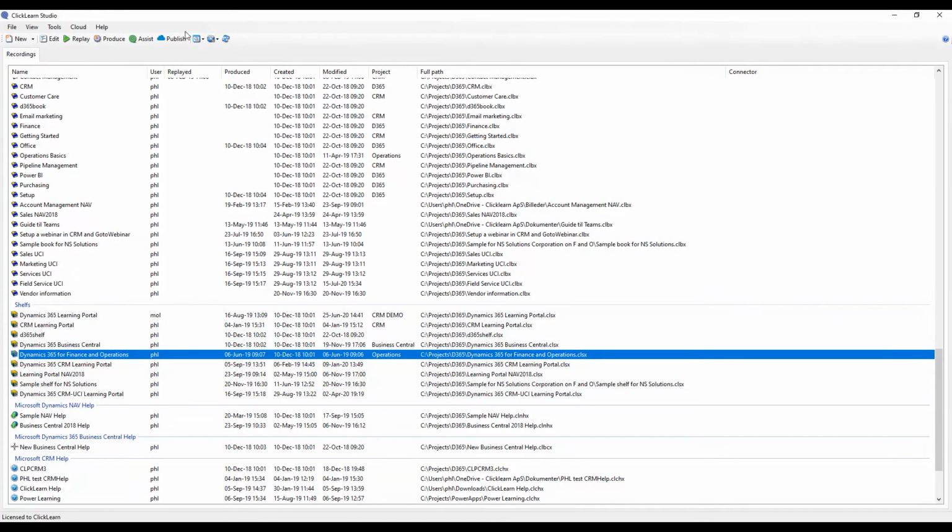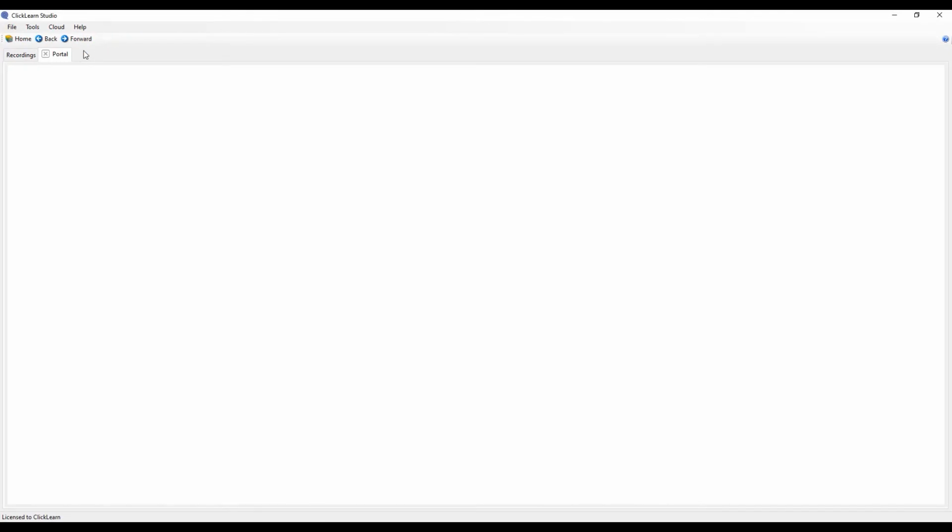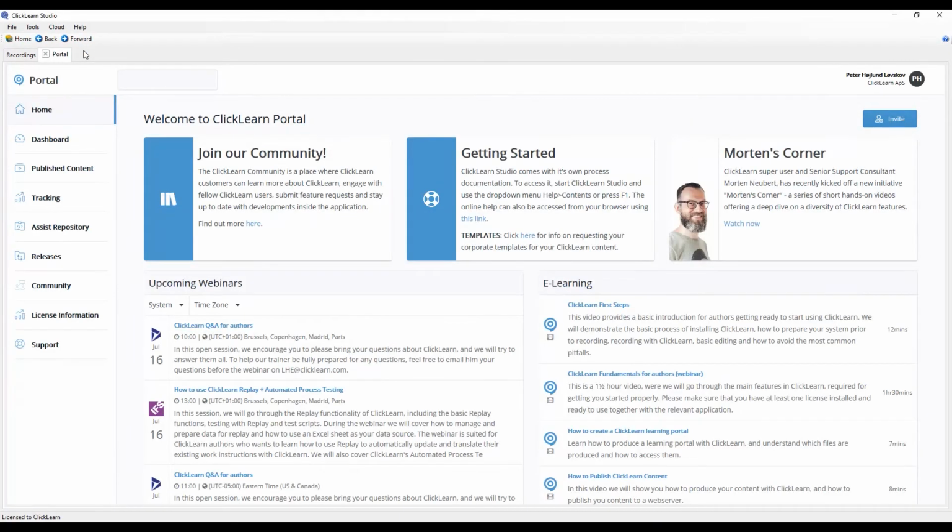So by hitting publish, it will be stored in our content cloud. That gives you some additional features because now, first of all, we can add in tracking so you can see how are your end users engaging with it. You can set up content federation so you can close down the learning portal for only your organization and even create a learning portal for one part of your organization that nobody else is allowed to, and lock that down so it's only viewable for those, let's say, 11 users.